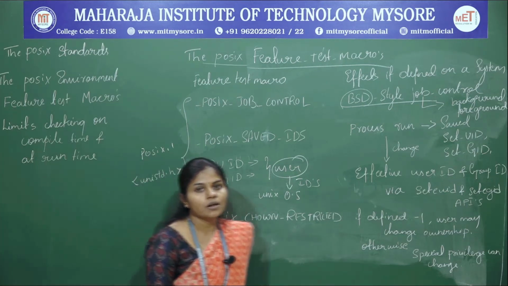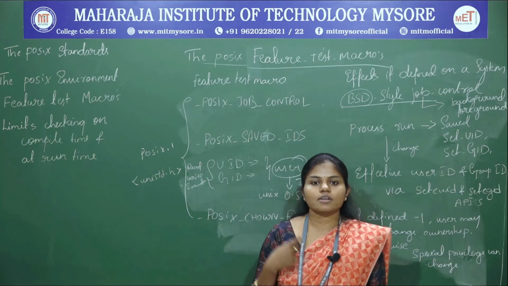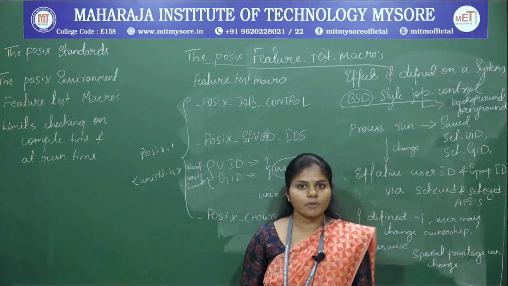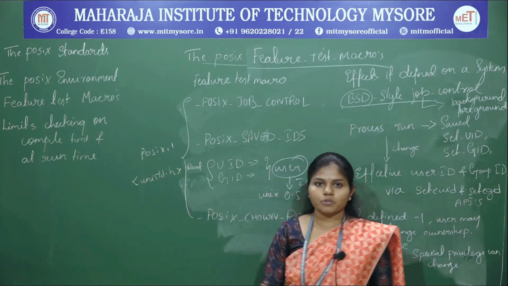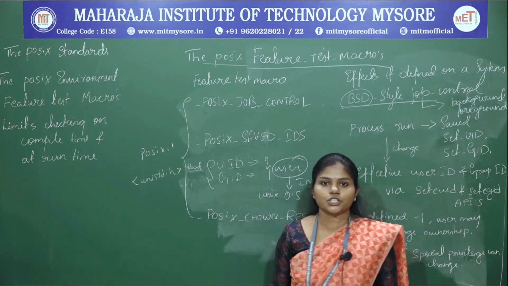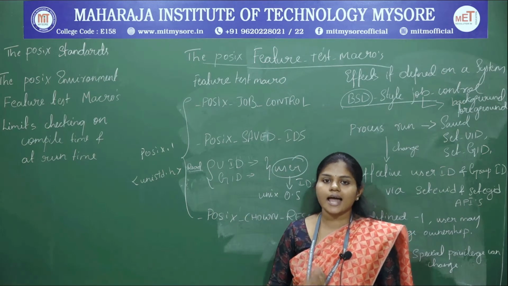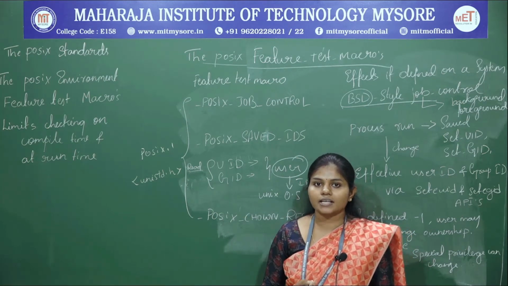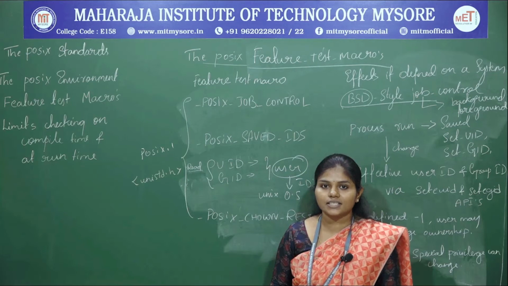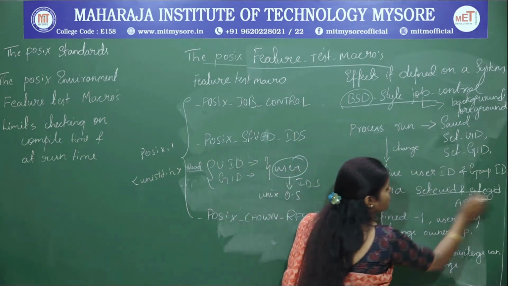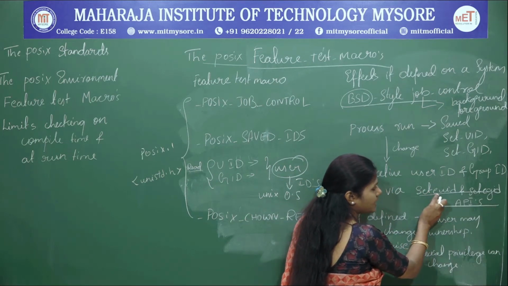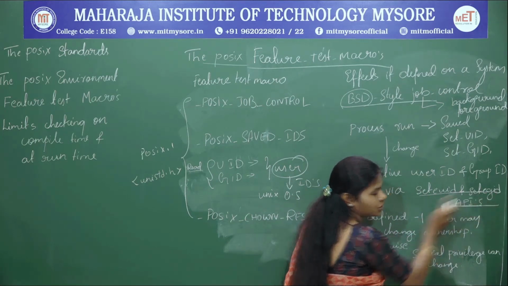Suppose, for example, I am the second person and I would like to log into the Unix operating system. I don't have the write and execute permission, I have only read permission. In that case I can change my UID and GID by making use of special APIs, set EUID and set EGID.